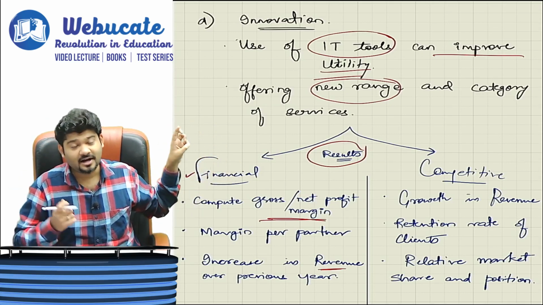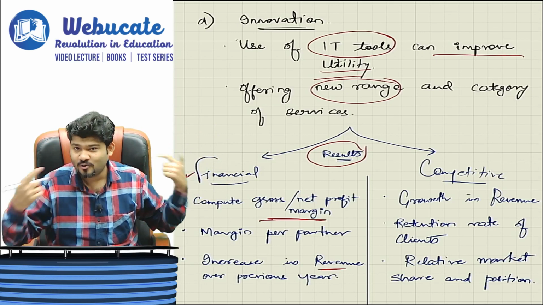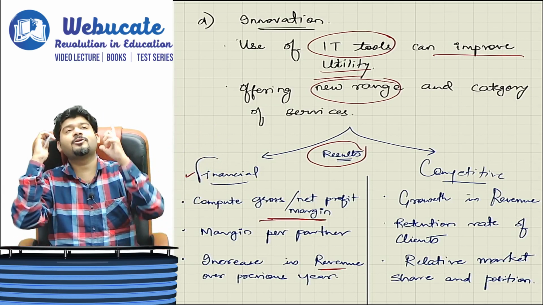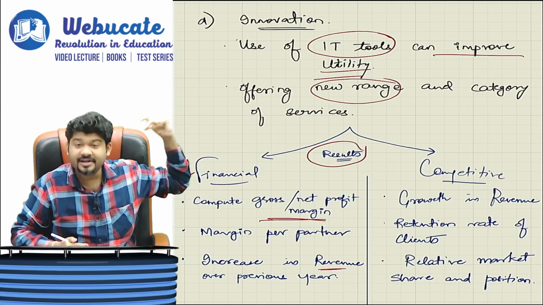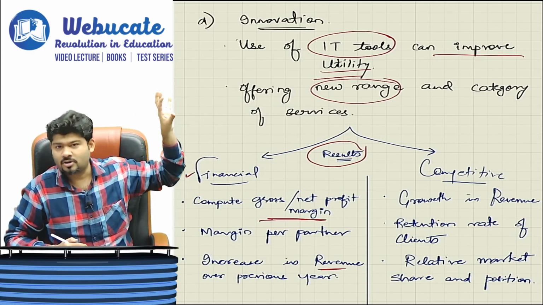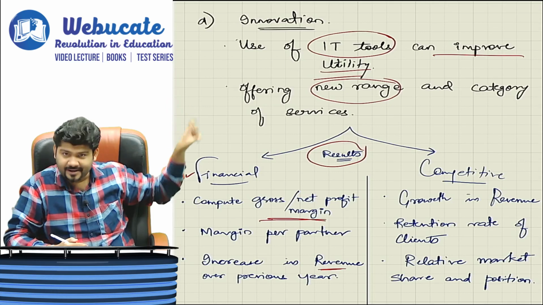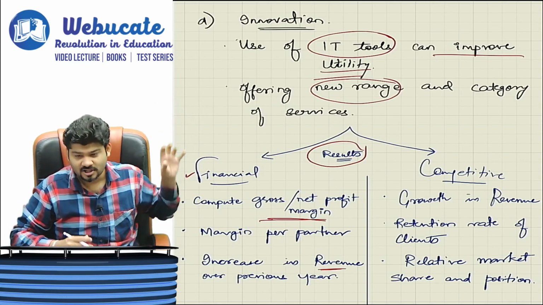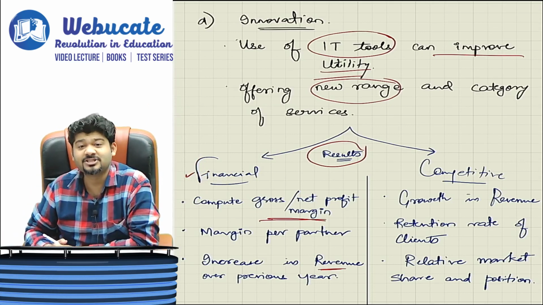But obviously, when will you be able to answer? Only when you listen to this conversation. Now you will be able to recollect, okay, in terms of financial, it is gross margin, overall gross or net profit margin. Then we have margin per partner, increase in revenue over previous years. All of that becomes a part of your financial results.